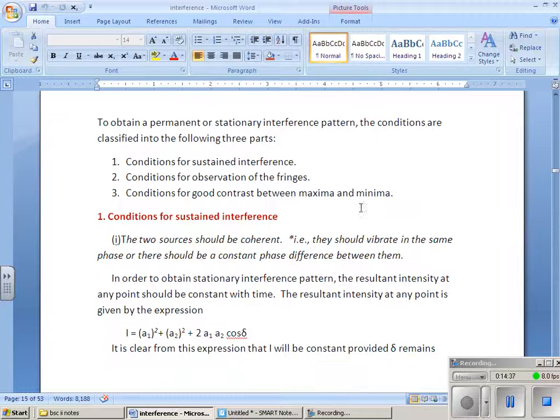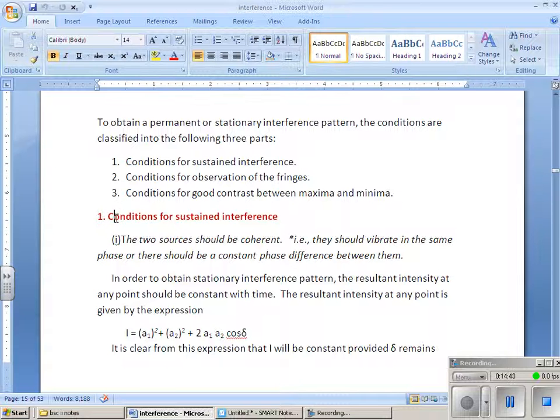And next we will see the conditions for interference. There are three conditions: condition for sustained interference, condition for observation, and condition for good contrast. For sustained interference, we require temporal coherence as well as spatial coherence.